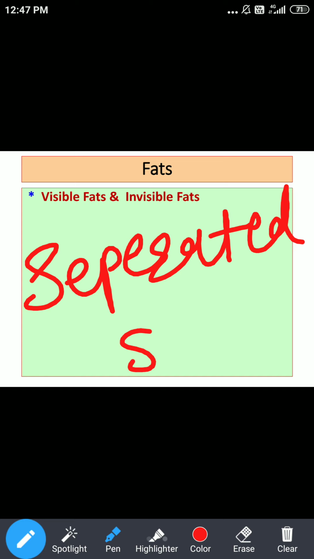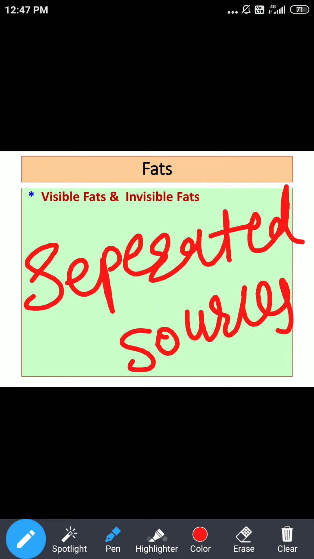So whatever natural source is there, if we separate these from natural sources, we are going to call it visible fats. If I give you an example, you can easily understand. If we have milk, and from that milk we prepare ghee, what we did was separate ghee from its natural source, that is milk.